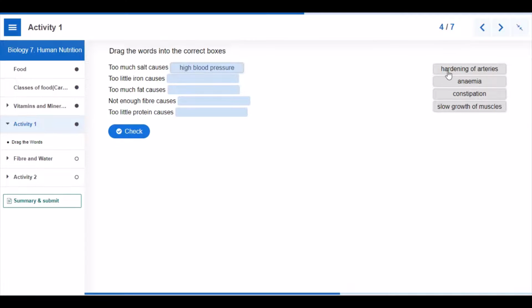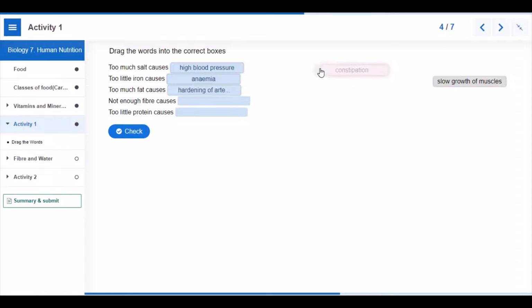Too little iron causes anemia, blood shortage. Too much fat causes hardening of arteries. Not enough fiber causes constipation. Too little protein causes slow growth of muscles.